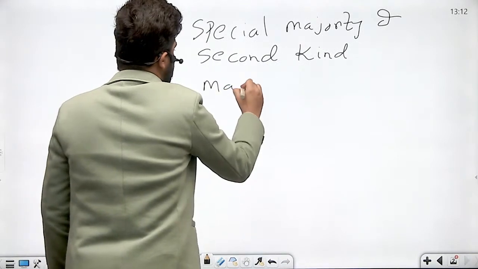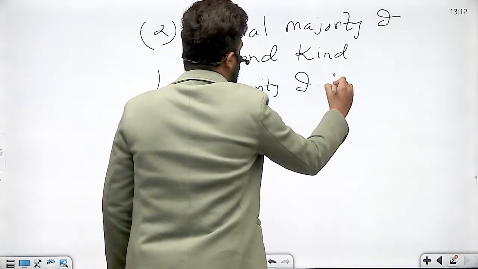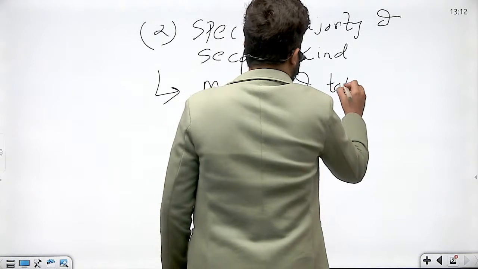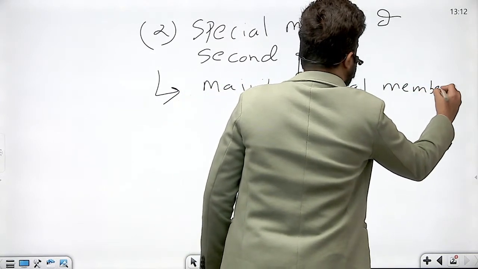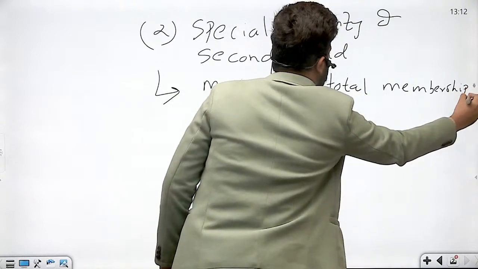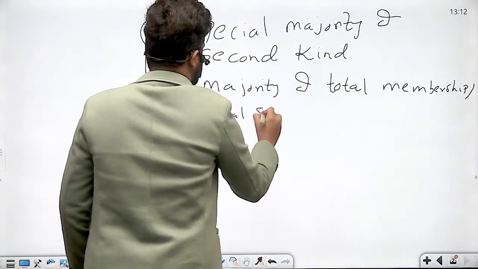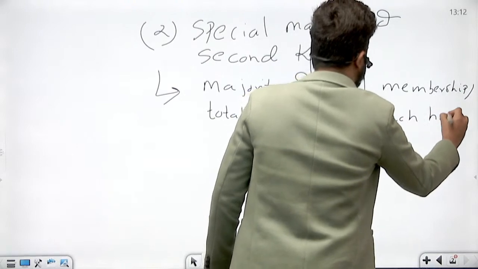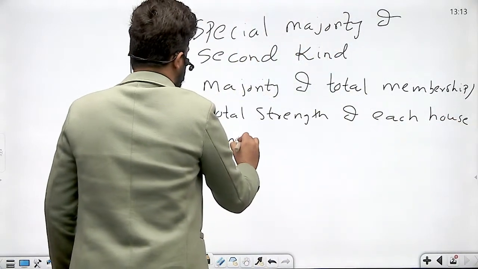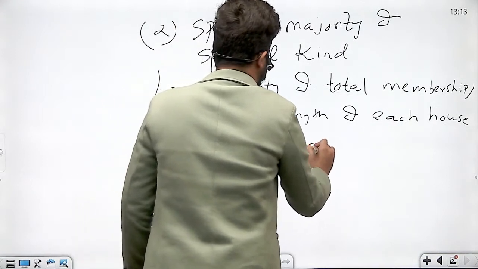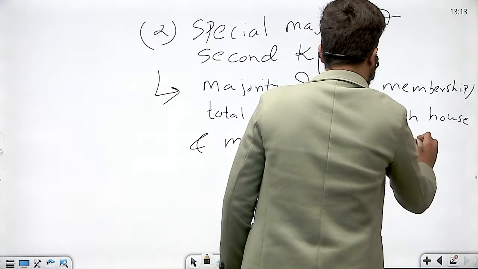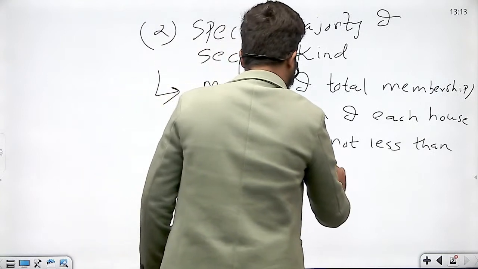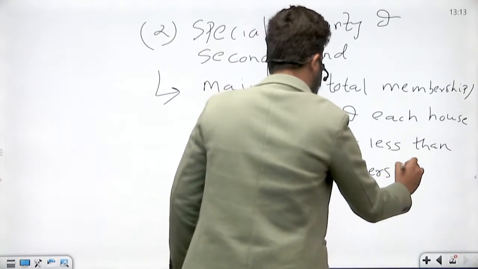This is majority of total membership or total strength of each house, and majority of not less than 2/3 of the members of that house present and voting.